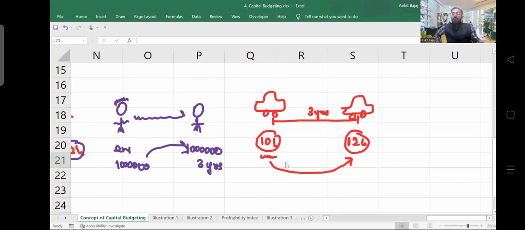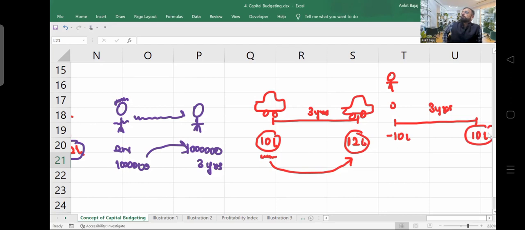Why am I saying the value of your money will depreciate? Right now, today is day 0. You have given 10 lakh rupees. Let's suppose this is you and you have given me 10 lakh rupees. I'm saying, मैंने तुम्हें finance पढ़ाया. So how can you charge interest from me? And I said that after 3 years, I will be giving 10 lakh rupees to you. Now, you know, the value of this money will decrease. Why? Because the purchasing power of 10 lakh rupees will decrease in future.